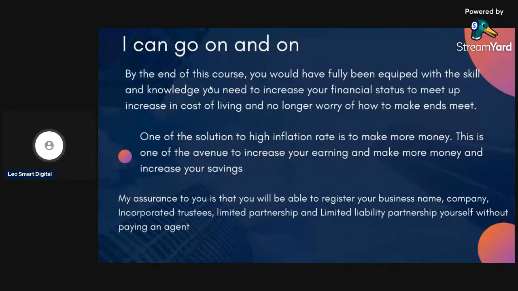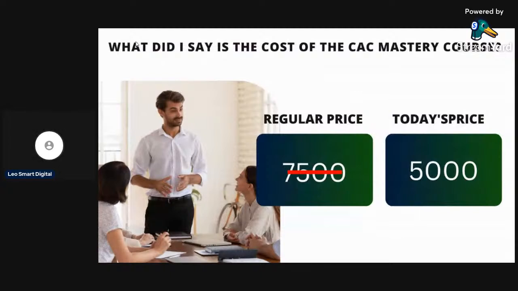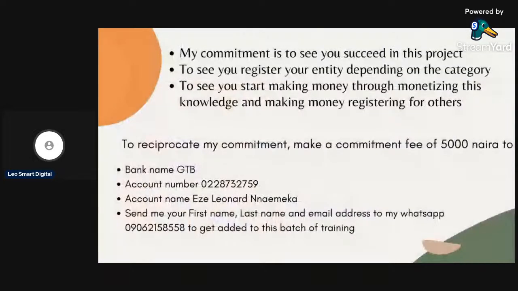My assurance to you is that you will be able to register your business name, company, incorporated trustees, limited partnership, and limited liability partnership yourself without paying an agent. That is an assurance. What did I say is the cost of the CAC Mastery course? Now, the regular price is 7,500, but today's price is 5,000 naira. My commitment is to see you succeed in this project, to see you register your entity depending on the category. As I said, all categories have been covered. To see you start making money through monetizing this knowledge and making money registering for others.